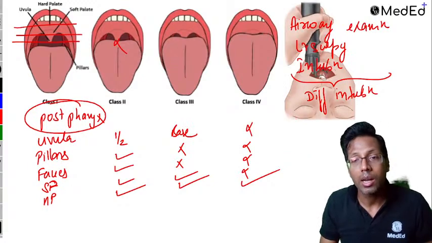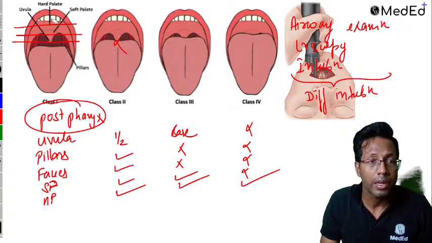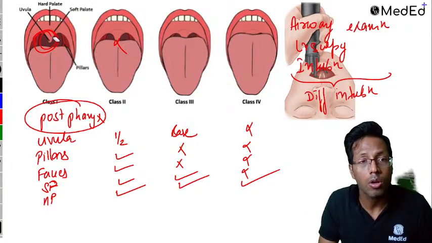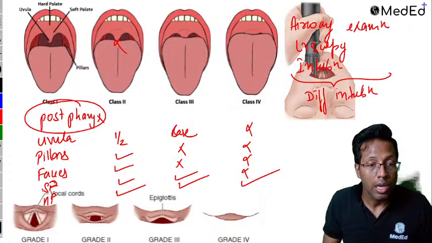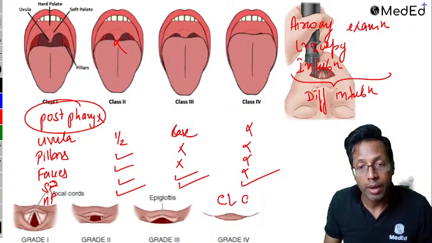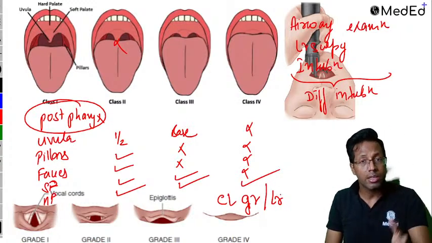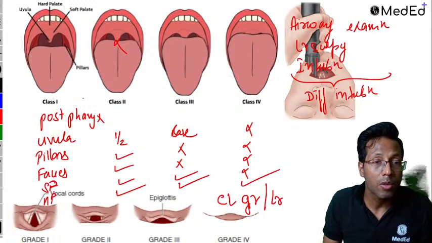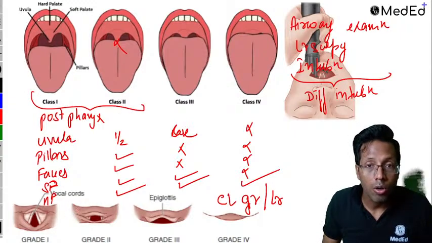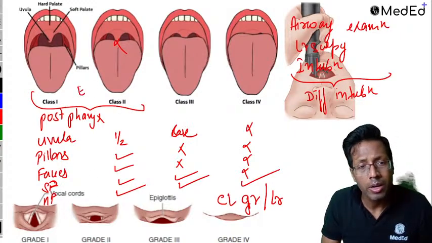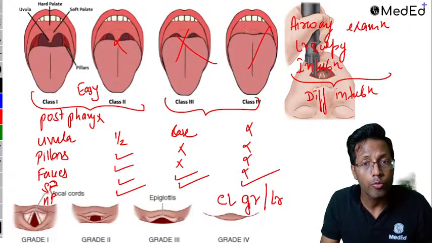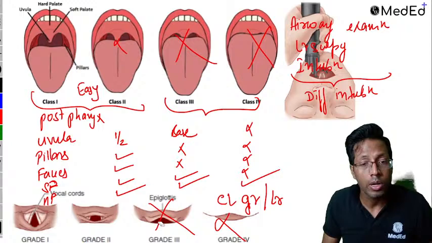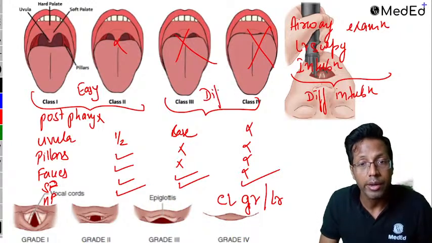So what does it say? When we are doing a laryngoscopy in a patient, in the people in whom the uvula is visible, the vocal cords are visible, which is your laryngoscopic grading. So this grading which you see below is the laryngoscopic grading, and the Mallampatti classification correlates with it. In Mallampatti 1 and 2, you can see the vocal cords when you're doing laryngoscopy, so they turn out to be relatively easy intubations compared to Mallampatti 3 and 4, where you don't see the uvula, so you are not seeing the vocal cords when you're doing laryngoscopy, which becomes a difficult intubation.